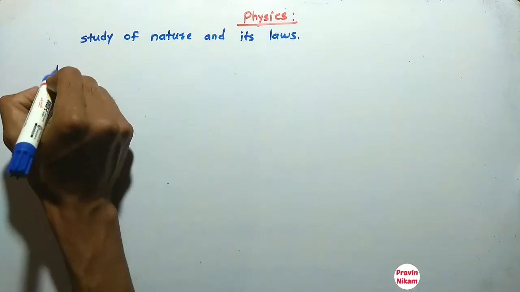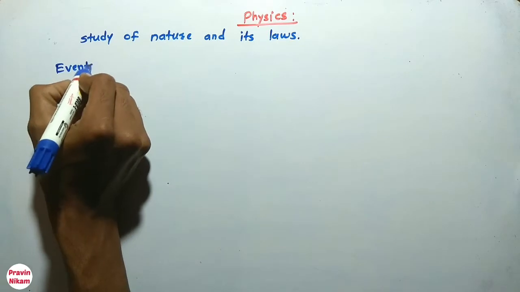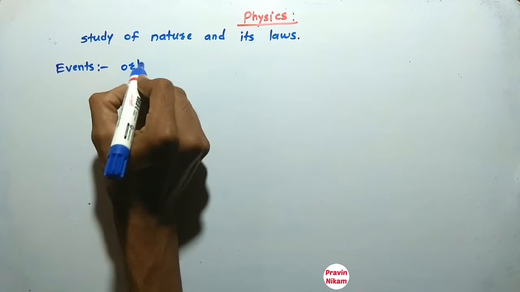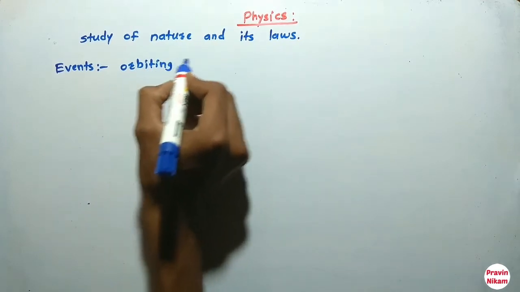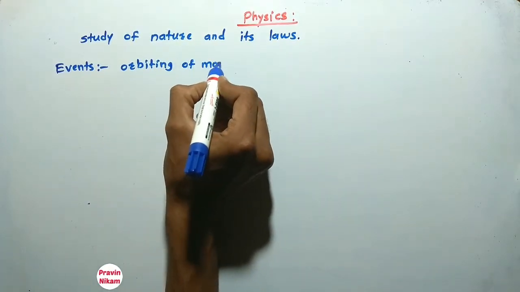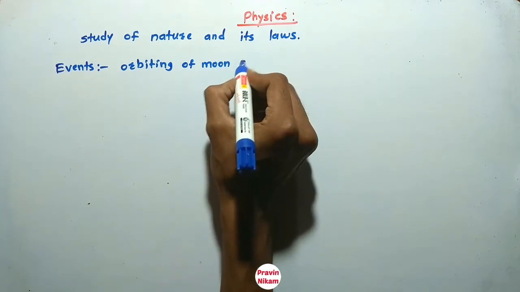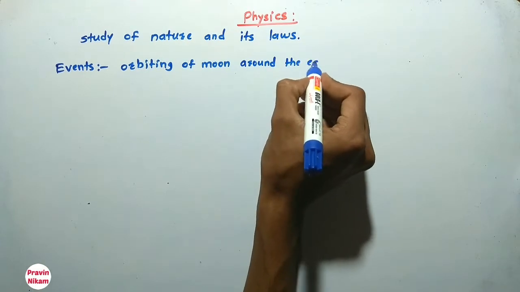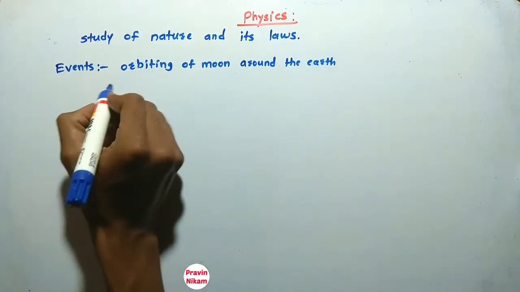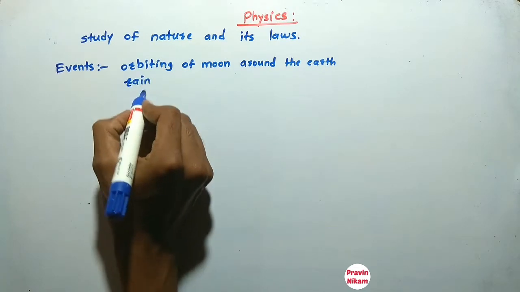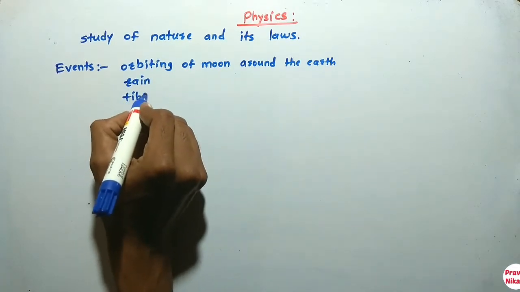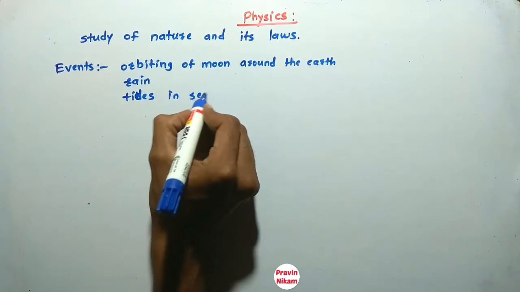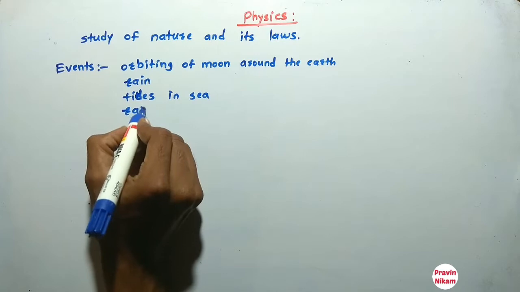Now what are the events of nature? Some events of nature are the orbiting of the moon around the earth. Also raining, rain. Also tides in the sea. Also the rainbow.